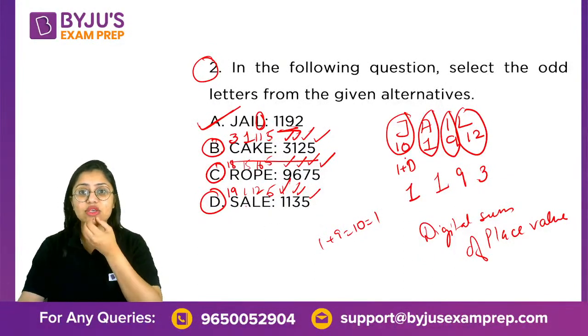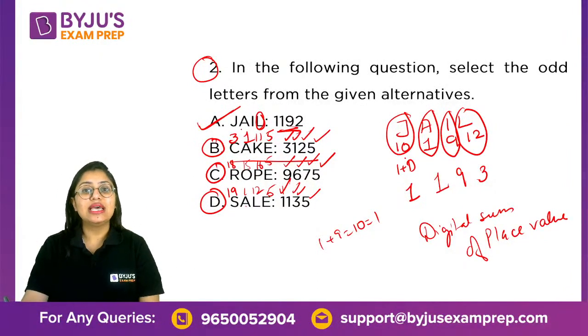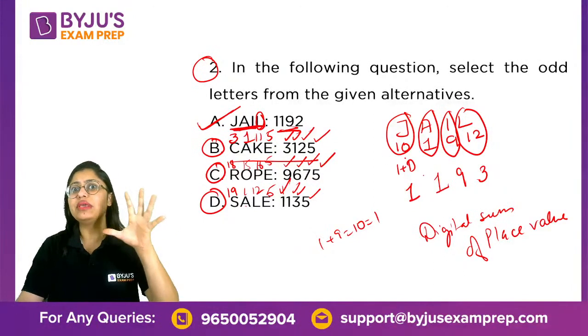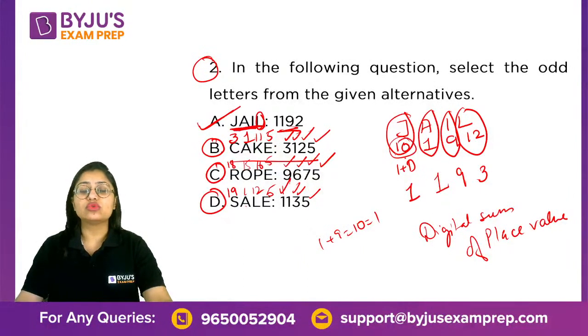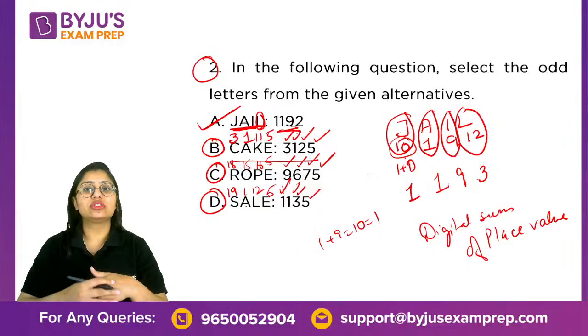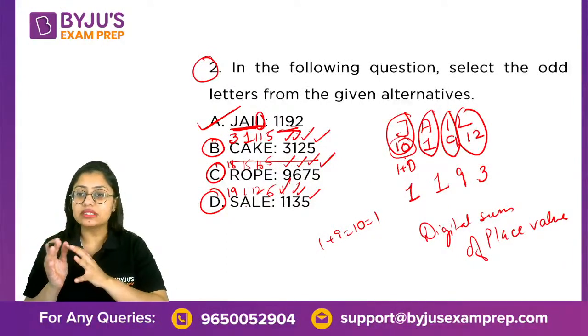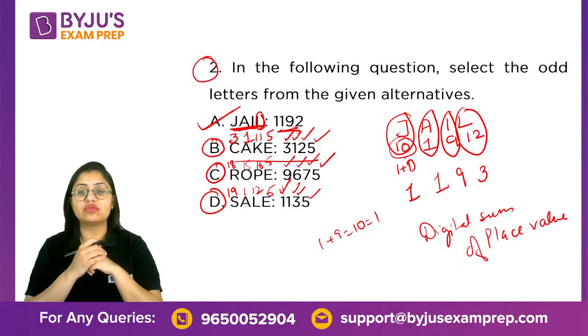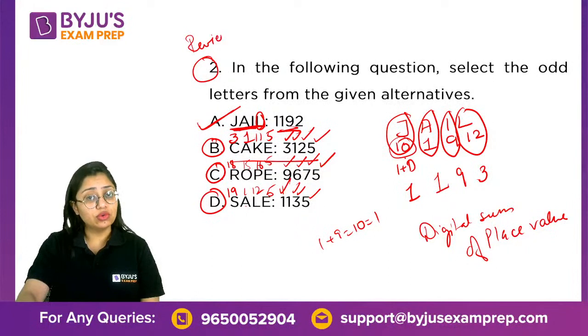The trick is you always have to find the hints. Clearly, if the examiner has given you the letters and the numbers, it might be a hint towards the place values of the letters. That is how you start. But again, having said that, around 1 minute is done and you're still not able to find the answer, please keep it for review.